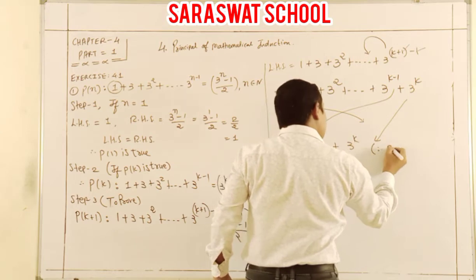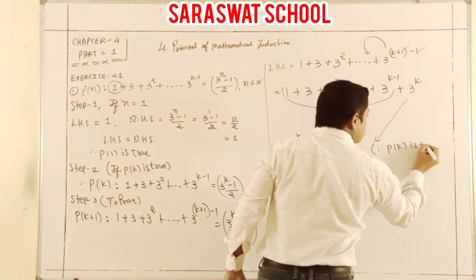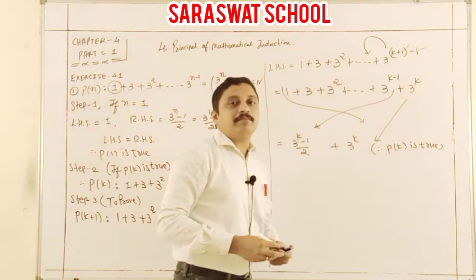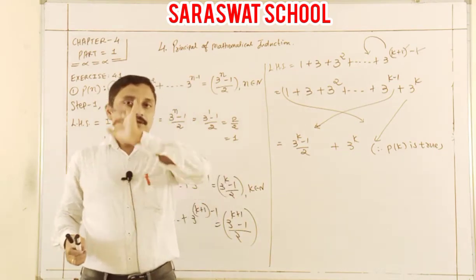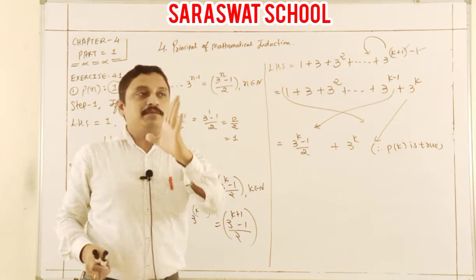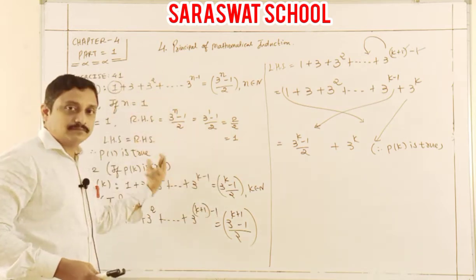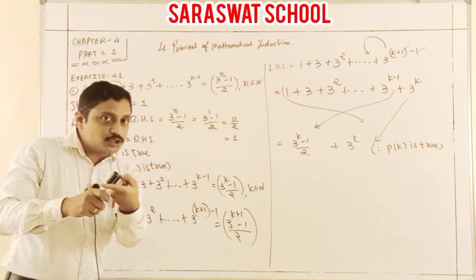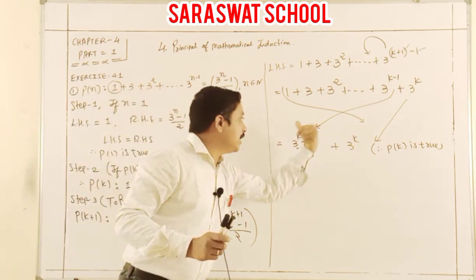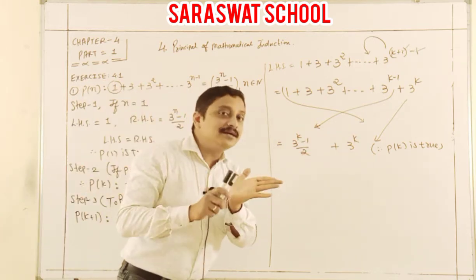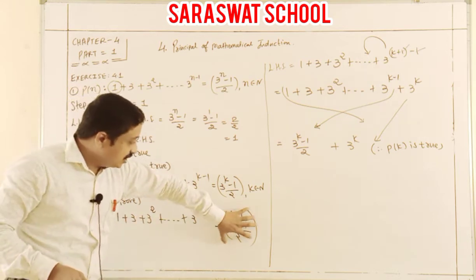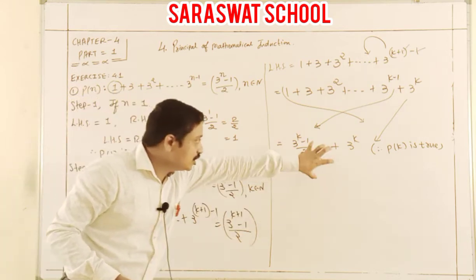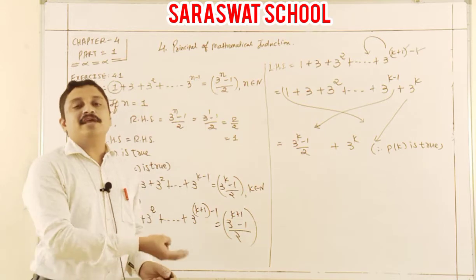Because pk is true. Here again I repeat my main principle. What is the main principle? If n equal to 1, then P1 is true, already done. Second, if pk is true, here this pk is true is applicable. And my third step, to prove pk plus 1 is true, it means I am getting this RHS in these solutions. Then our pk plus 1 is also true.